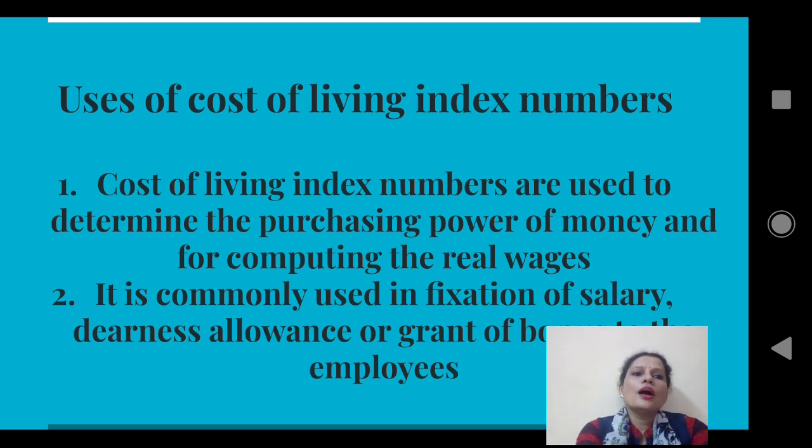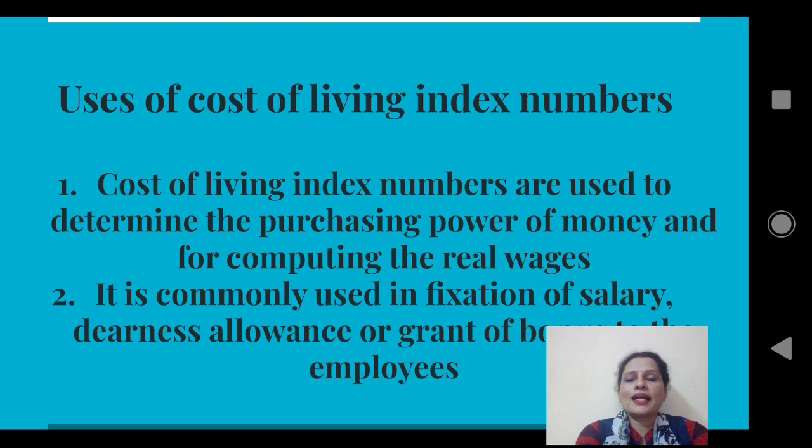Then again you have something here for computing the real wage. Now, in wage we have two types: money wage and real wage. Money wage is the wage that we are getting. For example, if I am getting a salary of 40,000, my money wage is 40,000. Now, real wage is the wage which is adjusted for cost of living index number. You know that cost of living index number is increasing year by year. Now I want to know whether my salary is actually balancing with, or adjusting with, the cost of living index number.